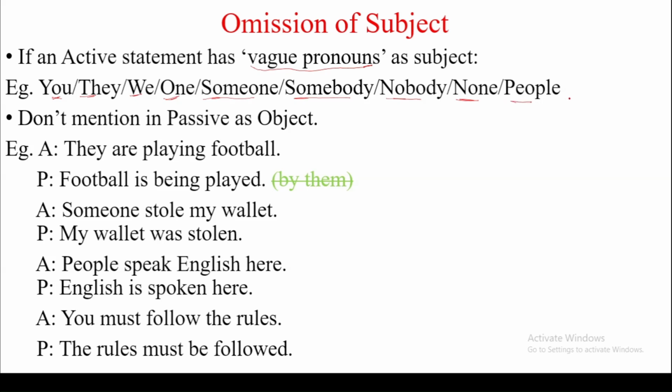So these are vague pronouns. We do not mention it as object in passive. It means we don't mention it as object in passive.